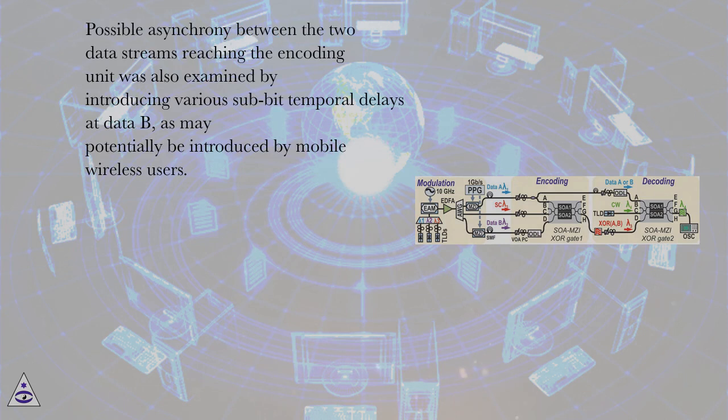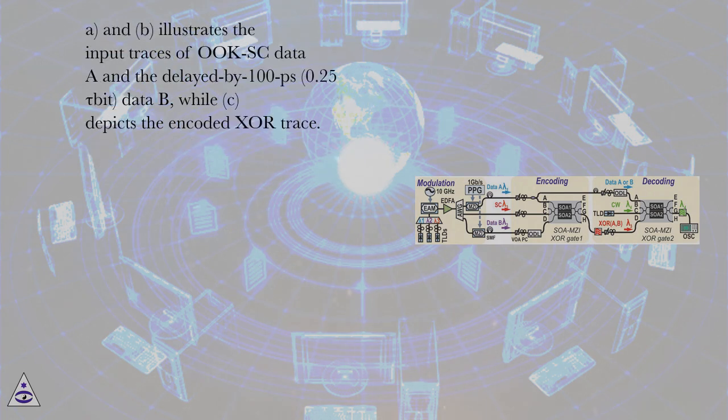Possible asynchrony between the two data streams reaching the encoding unit was also examined by introducing various sub-bit temporal delays at data B, as may potentially be introduced by mobile wireless users. A and B illustrate the input traces of OC SC data A and the delayed by 100 ps, 0.25 tau bit, data B, while C depicts the encoded XOR trace.